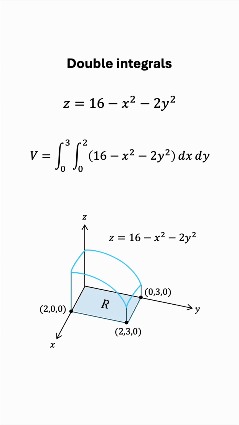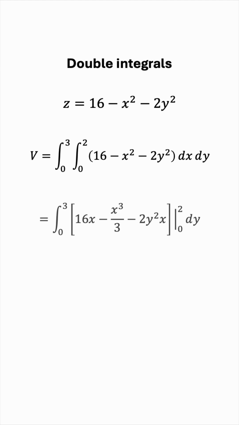When we integrate with respect to x, which is the inner integral we'll have to do first, we'll hold y constant. So x is our variable. The antiderivative is 16x minus x cubed over 3 minus 2y squared times x. And now we'll plug in the bounds 0 and 2. Notice that when x is equal to 0, everything will vanish, leaving us only with the upper bound, which gives us 32 minus 8 over 3 minus 4y squared. Now we have a simplification to make. 32 minus 8 thirds is 88 thirds.